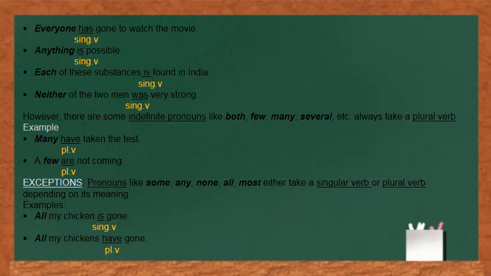So I have used a singular verb is. In the second sentence, "All my chickens have gone," here we have live chickens and they can be counted, so they are referred to as plural. So I have used a plural verb with that.